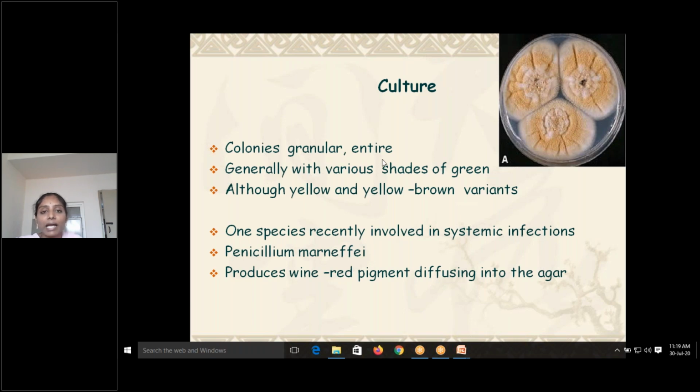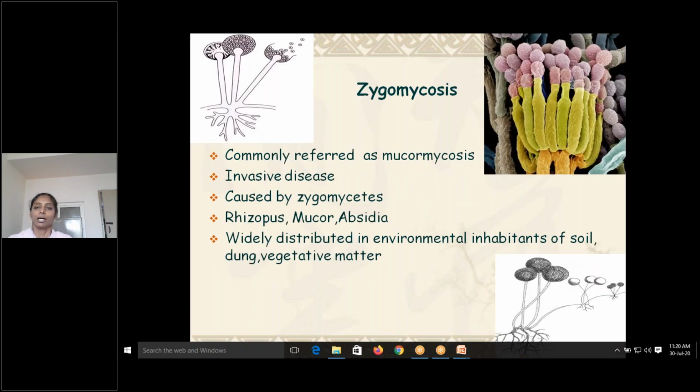Culture colonies, granular. SDA, your simple Sabouraud dextrose agar can be used. If you feel that there might be contamination, then you can use antibiotics also. Colonies granular and entire, generally with various shades of green, although yellow and brown colored colonies can also be seen. One species recently involved in systemic infections, that is Penicillium marneffei, produces wine red pigment diffusing into the agar. So depending upon the pigment produced also you can decide the organisms.